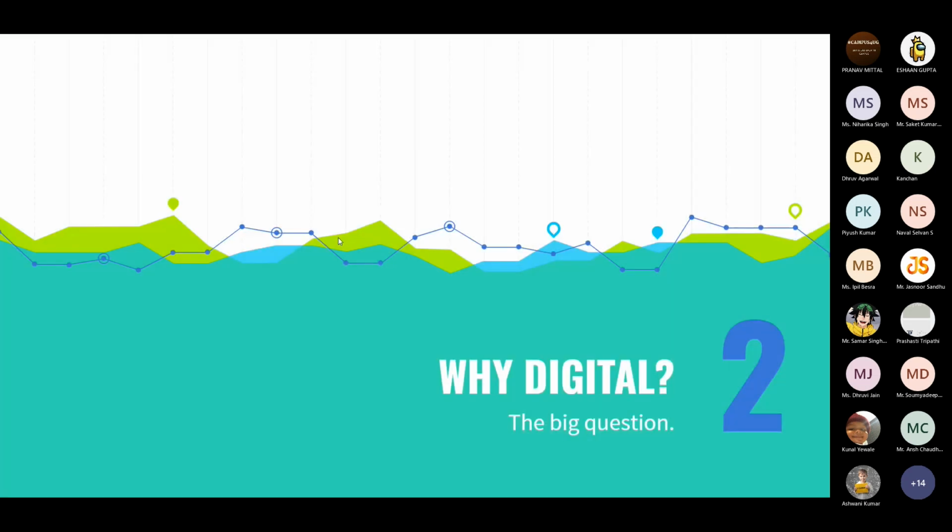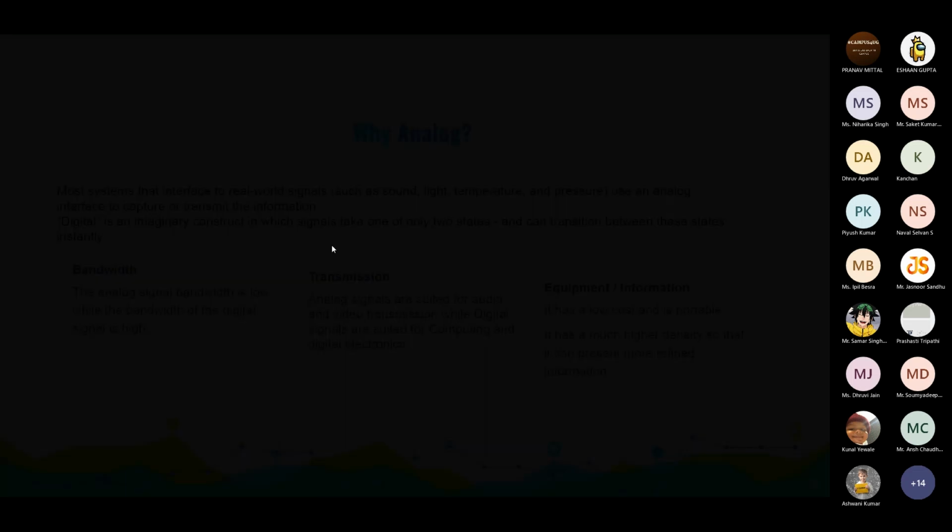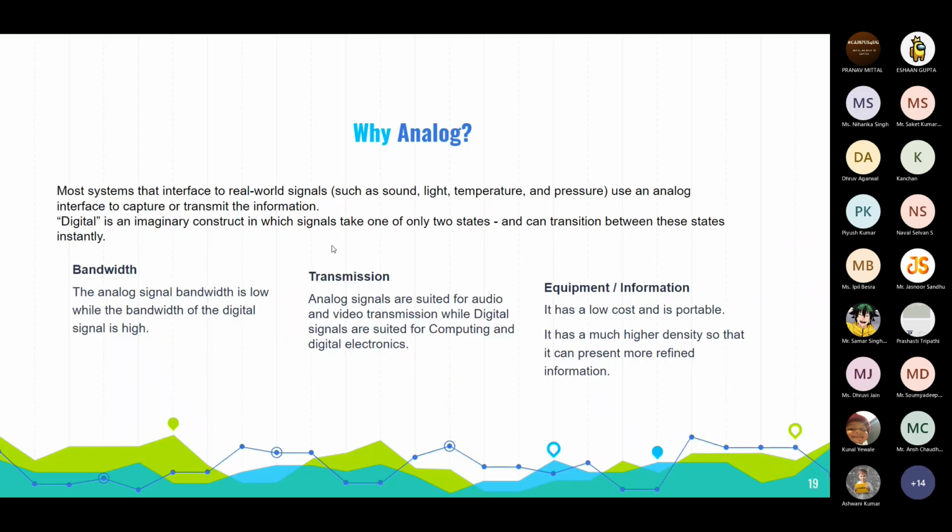So why do we talk about digital? Why am I elevating digital so much? Before we know why we talk about digital, let's talk about analog. Analog signals are what you see all around you. It's like speech, temperature, sound, pressure, everything uses analog interfaces to transmit, whereas digital is just an imaginary signal.